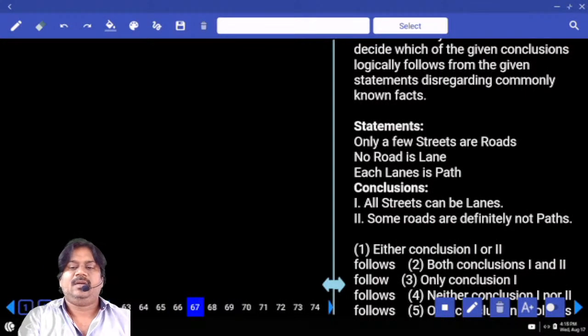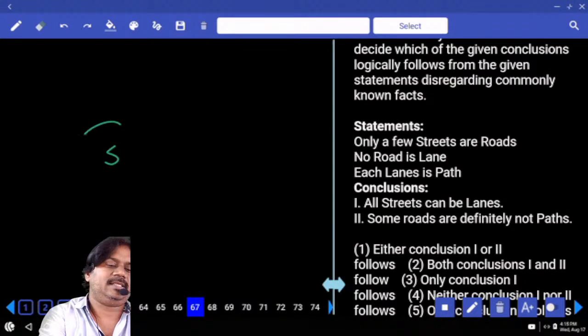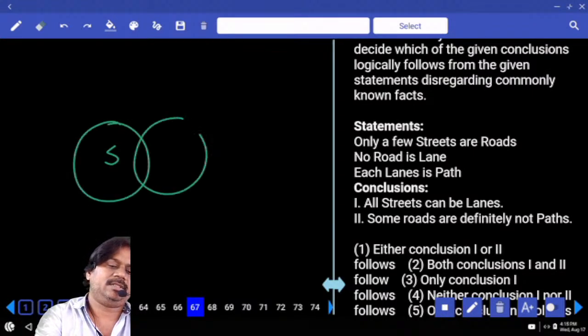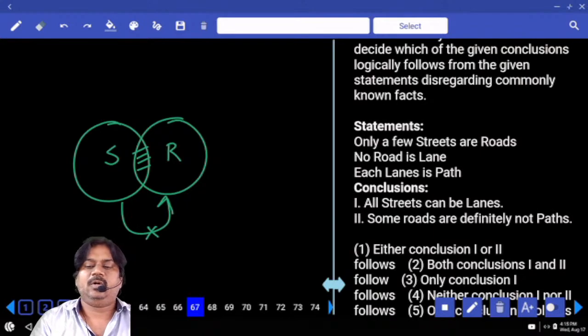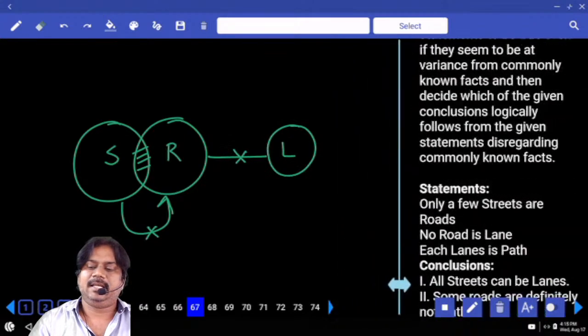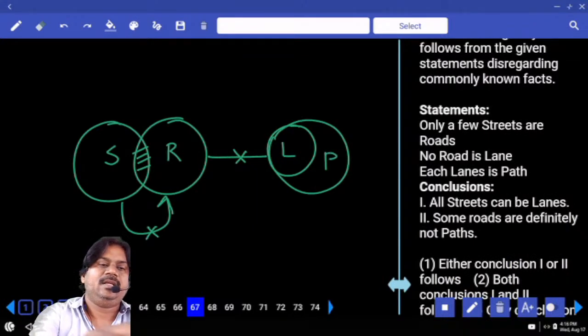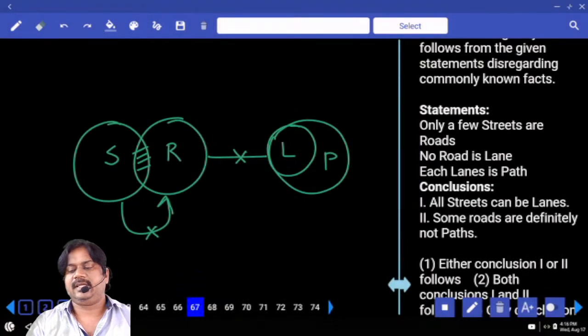Next one. Only a few streets are roads. If you take streets, how many are roads? Some are roads and some are not roads. No road is a lane. Road is not related with lane. Each lane is a path. Each means all: all lanes are in the part of path. This is the basic diagram of the given statements.